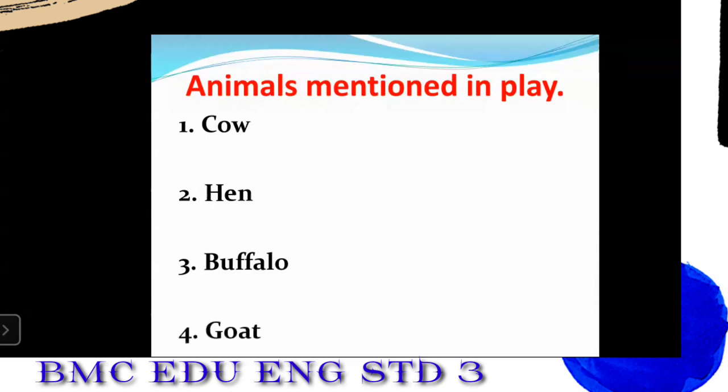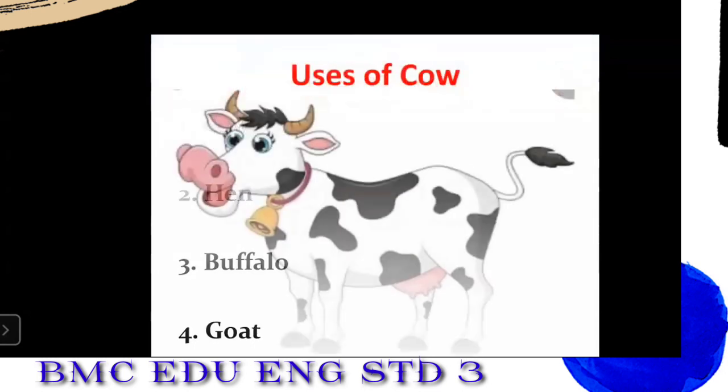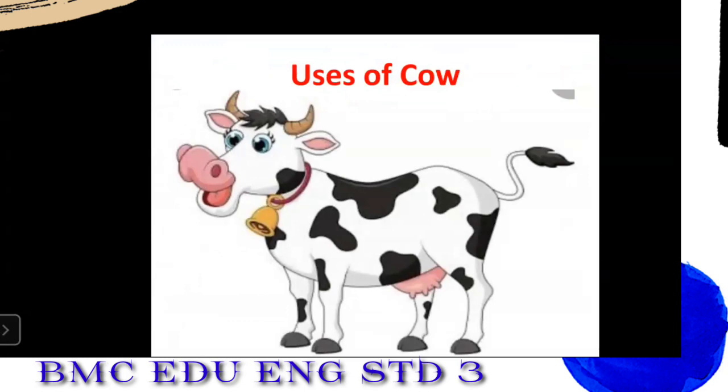Next slide. Animals mentioned in the play or the conversation. So do you remember which were the animals? First one was the cow. Second one, hen. Third one, buffalo. Fourth one is the goat. Okay. So these animals we saw in the play, students. So one by one, we are going to see about their uses. First animal is the cow. Okay, we are going to see how she is useful to us.